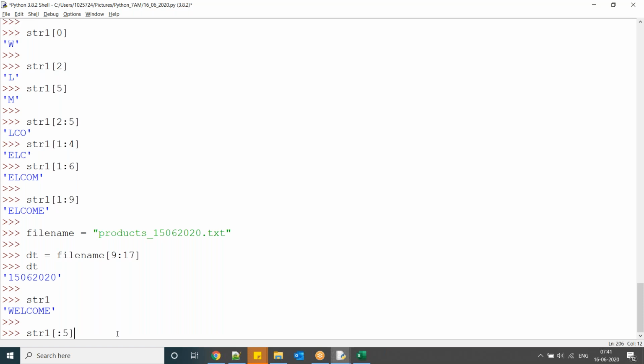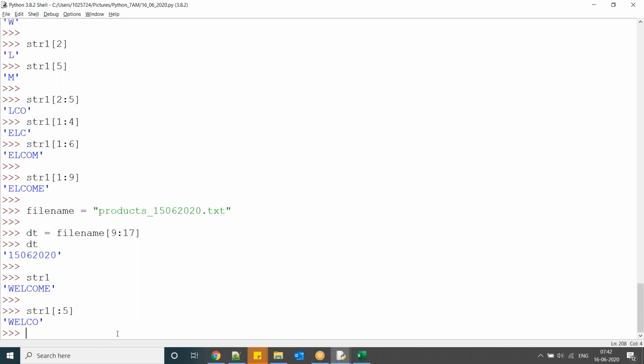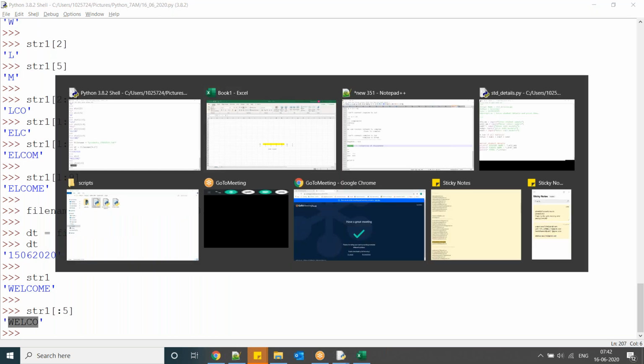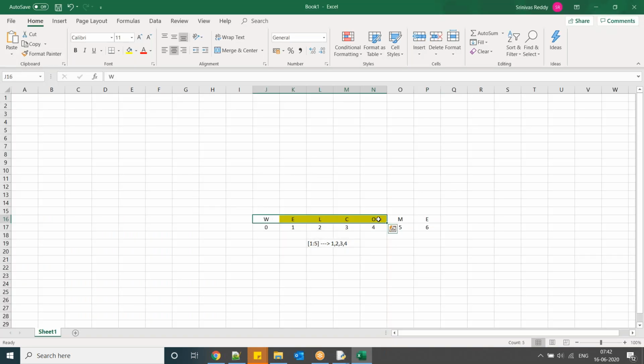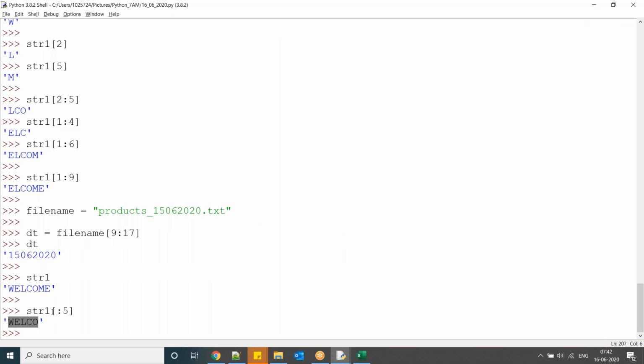So it is going to consider starting from 0 to end minus 1. So 5 minus 1, 4. So 0, 1, 2, 3, 4. If you don't specify the starting position, it is going to consider from 0.